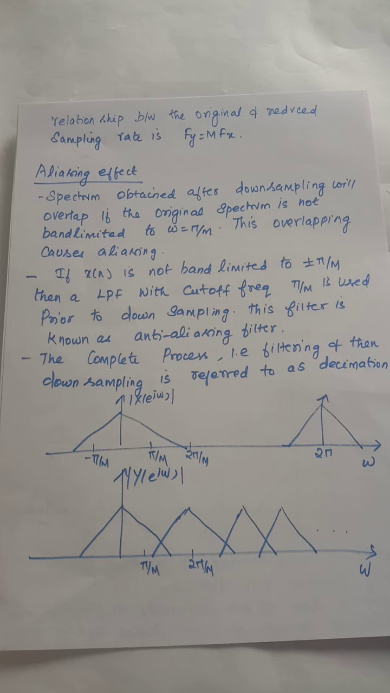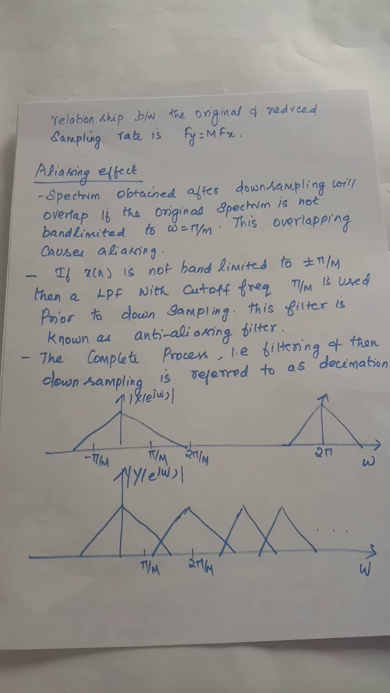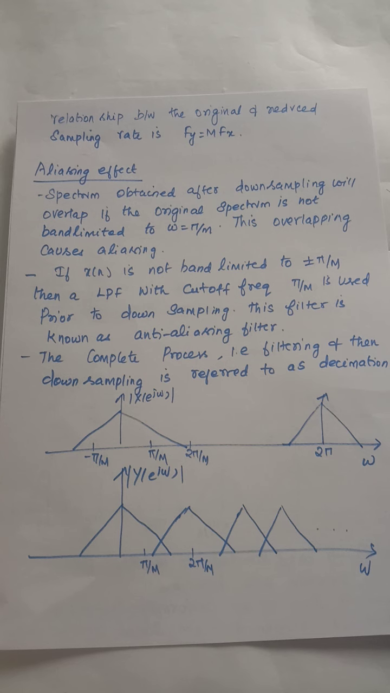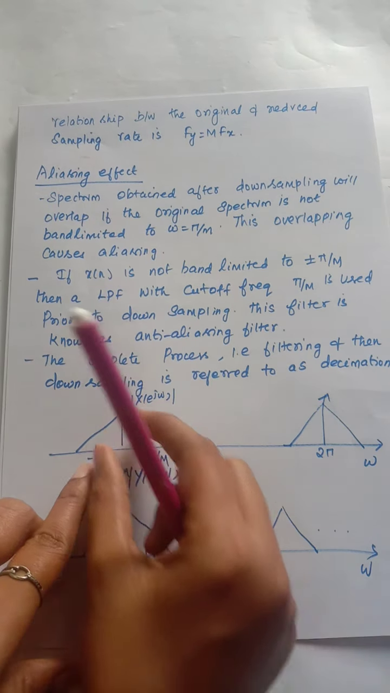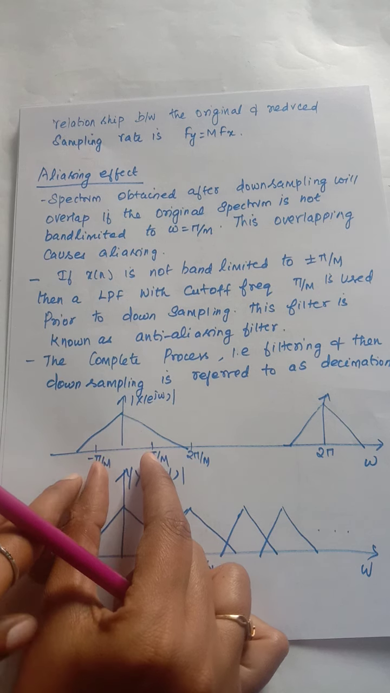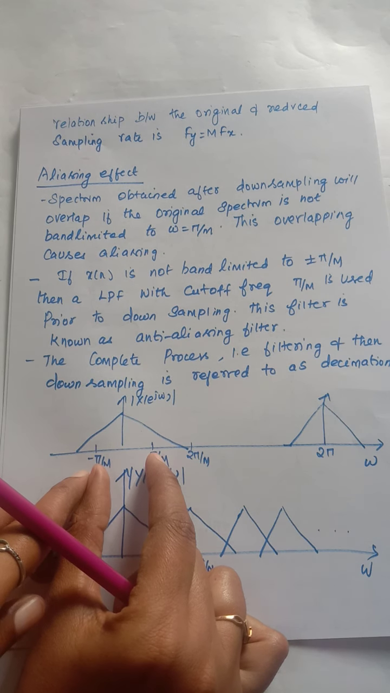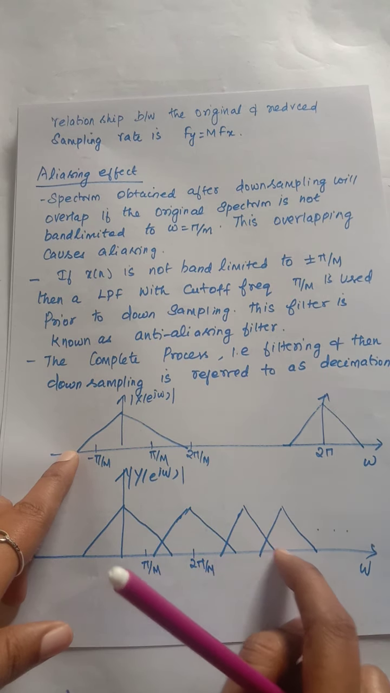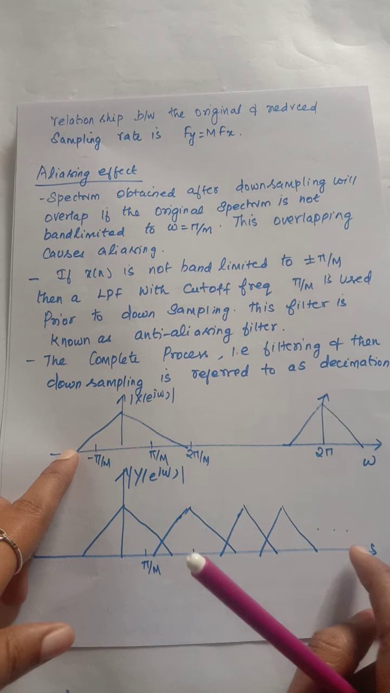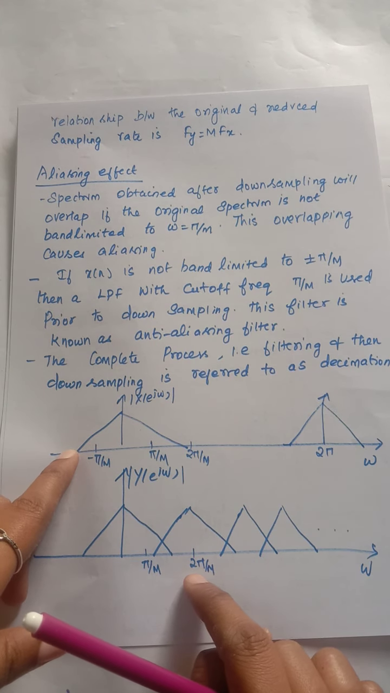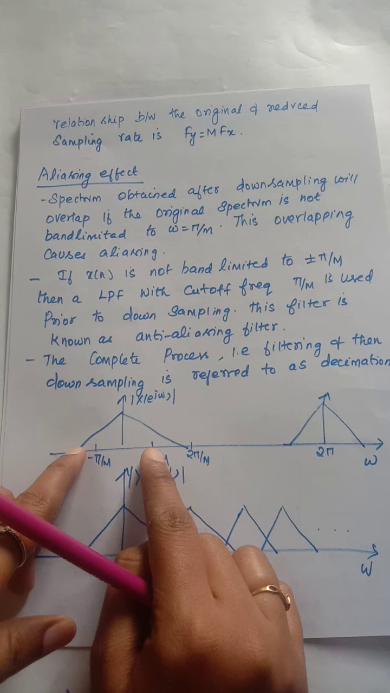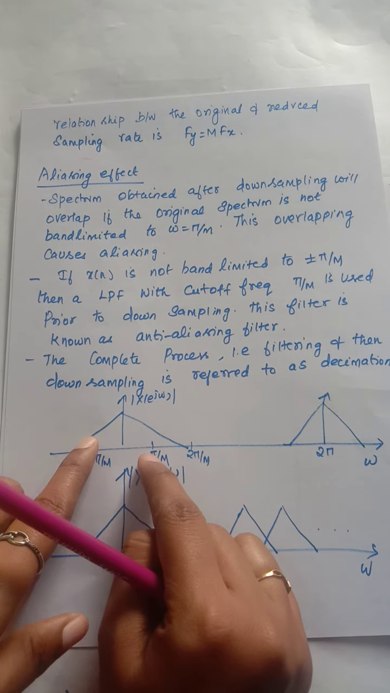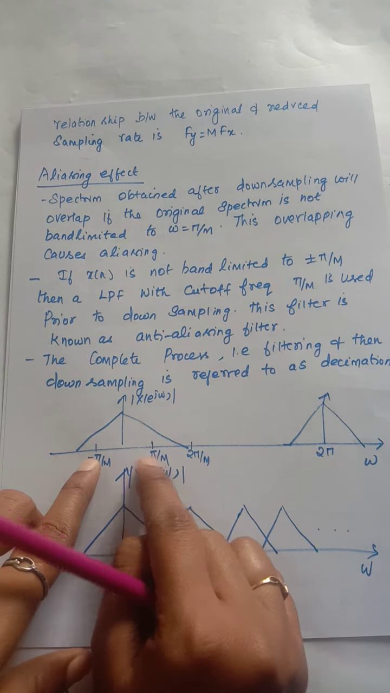Now here we will have an aliasing effect if the spectrum is not band limited to omega equal to pi by m. The original signal should lie between minus pi by m and plus pi by m. If it extends beyond that, you will get aliasing in the output spectrum. In order to prevent this aliasing, before performing downsampling we need to check whether our signal is band limited to this range.